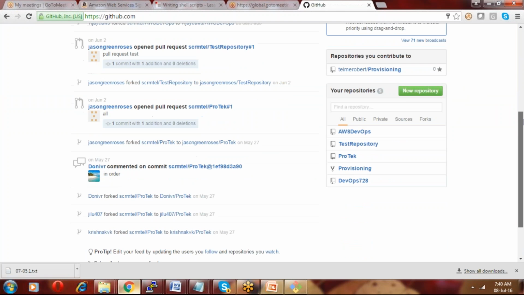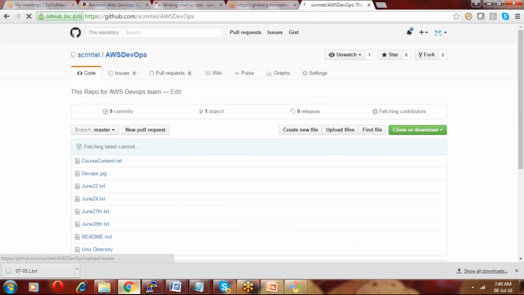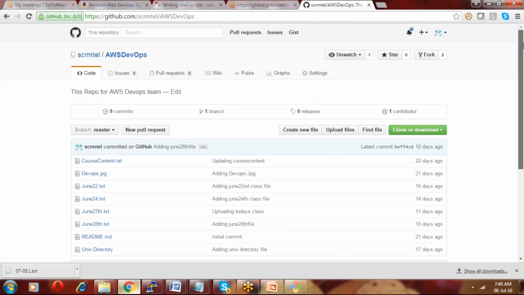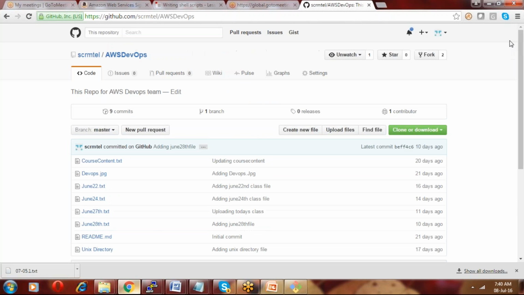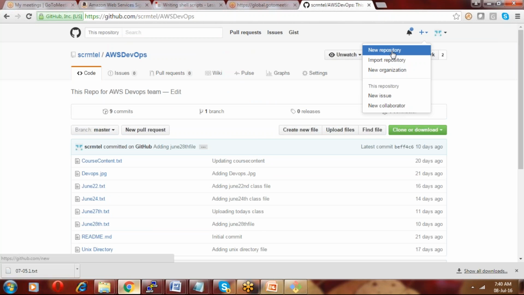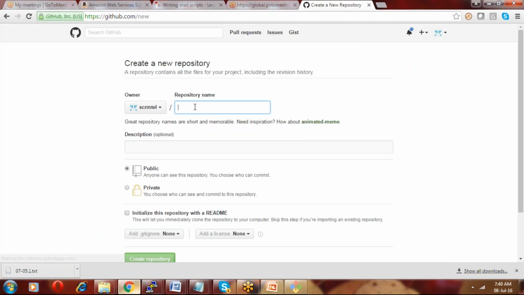So we can create whatever repository we want. Right now we have AWS DevOps, which we created. If you want to create any other, I'll create a new repository. To create a new repository, you just click the plus symbol here, and then New repository. We need not do anything else. So just new repository, like, I'll create a shell scripting